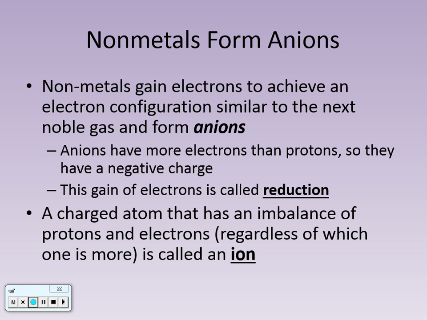So it's not an atom anymore. Atoms have equal numbers of protons and electrons. Once we start trading, we refer to those things as ions. Because ions have charges, they either attract or repel, depending on whether they have the same charge or opposite charges.